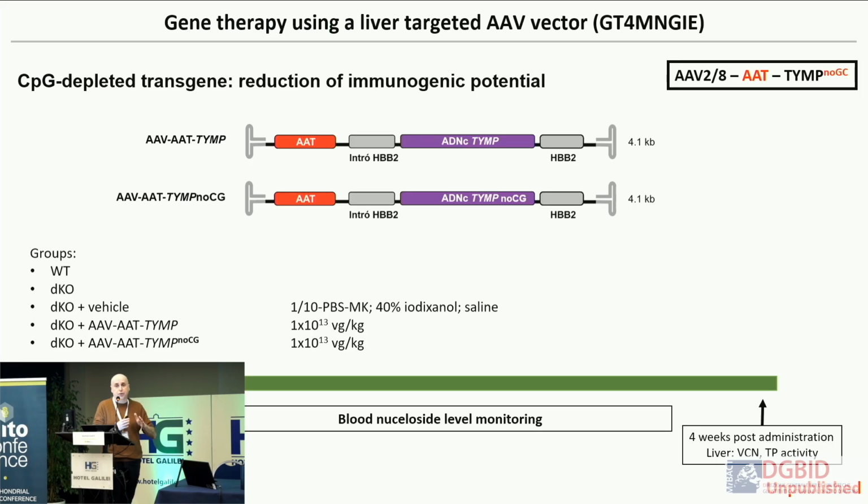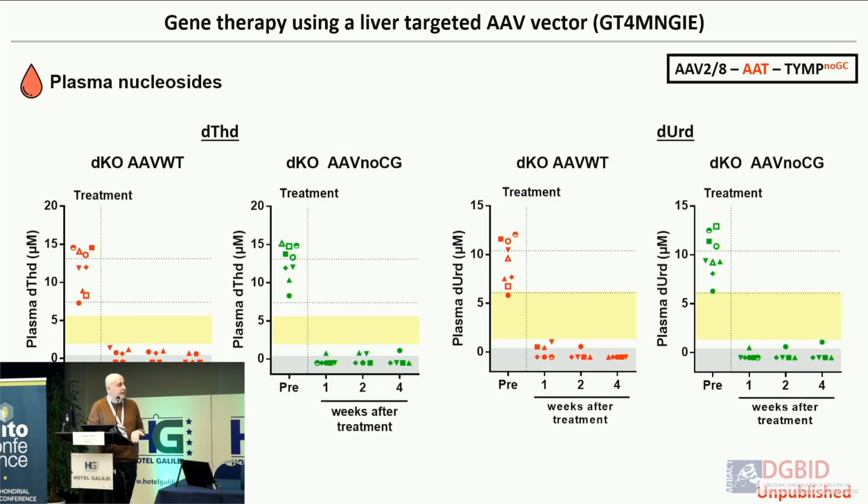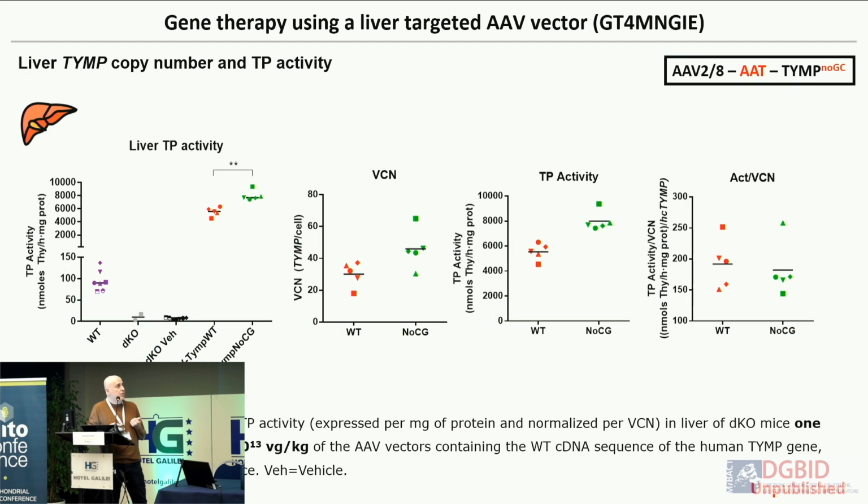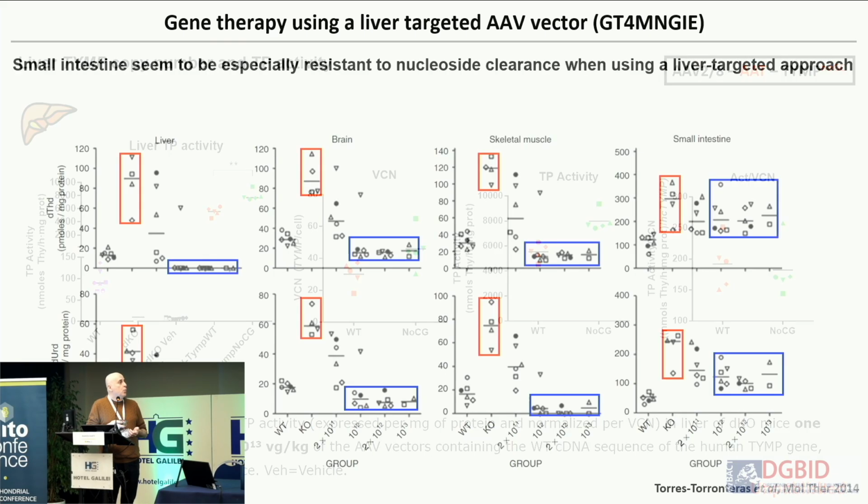It should be, because the protein encoded is the same, but in any case we tested, and we saw that the wild-type form, which was demonstrated before in the previous experiments to work, reduces the thymidine, but equally the modified form also does that. And also the thymidine phosphorylase levels that we reach in the liver with the modified form, especially when you divide by copy number, are exactly the same as the wild-type. So the modified form is equally valid.